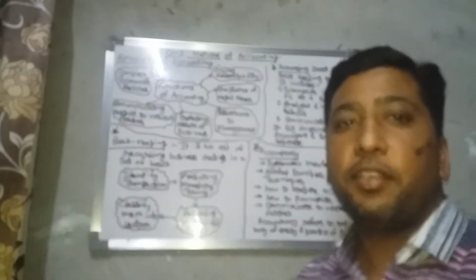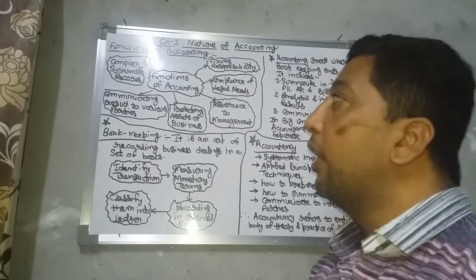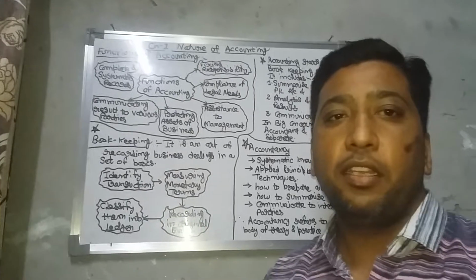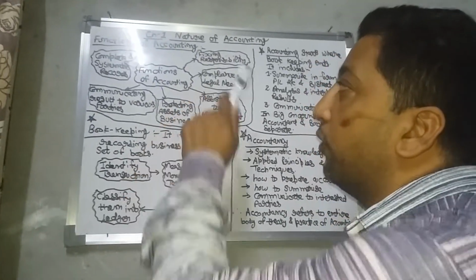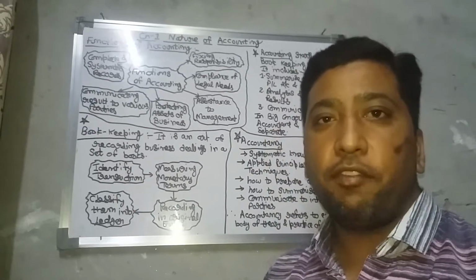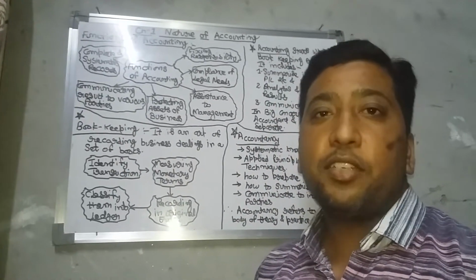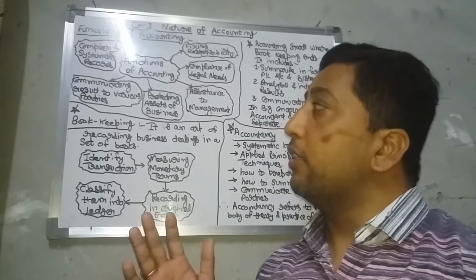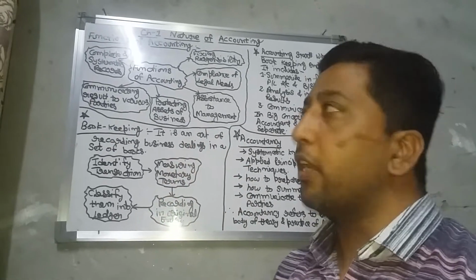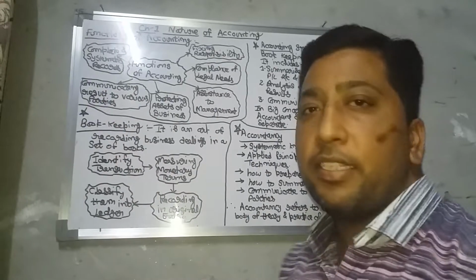Hello students, today we are going to discuss the functions of accounting, three topics: bookkeeping, accounting and accountancy under chapter 1. So first, functions of accounting. There are so many functions of accounting, which are performed by an accountant. First, complete and systematic record.